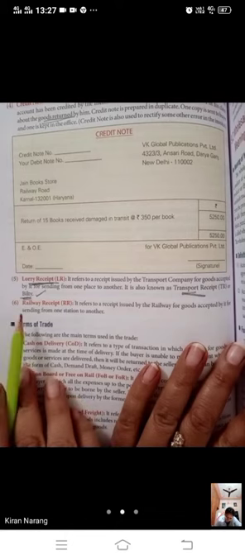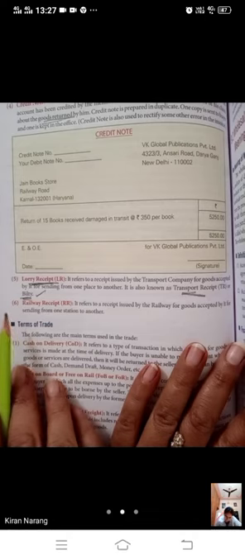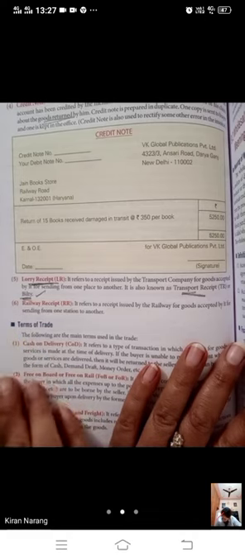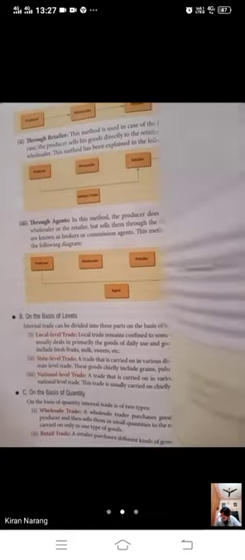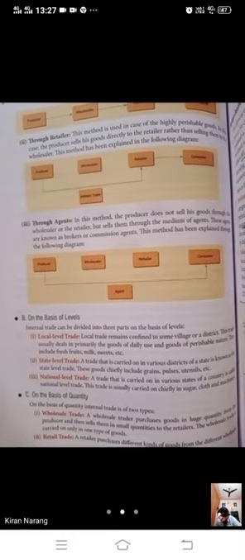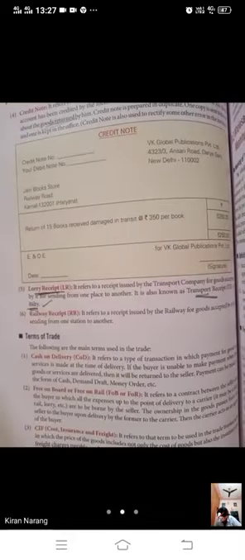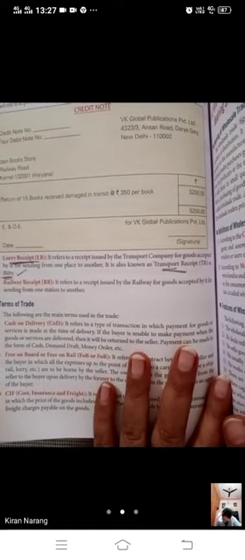These are the 6 documents which we are using in internal trade: lorry receipt, railway receipt, credit note, debit note, then invoice and performa invoice. Okay, these 6 documents. Now there are some other terms. 4 terms are in your syllabus.